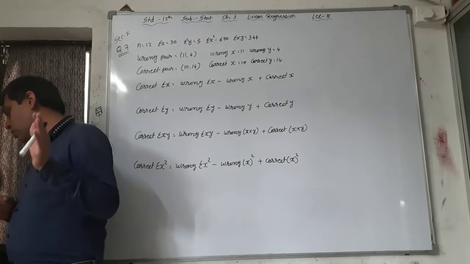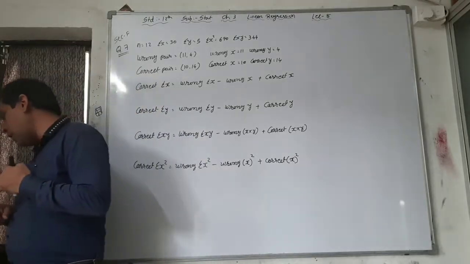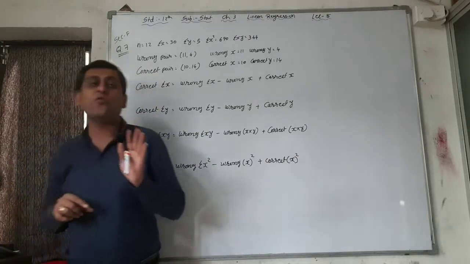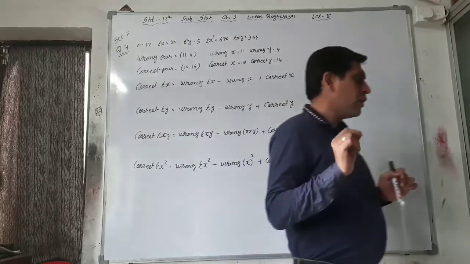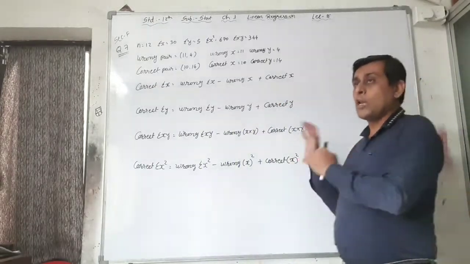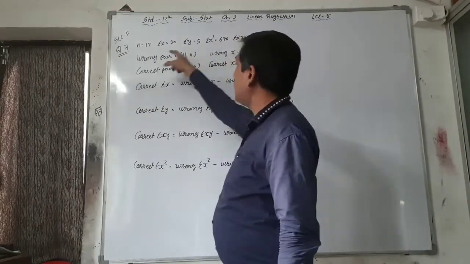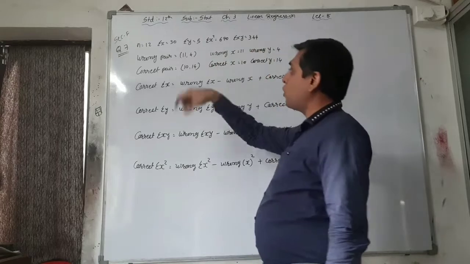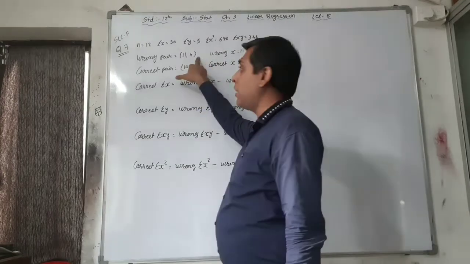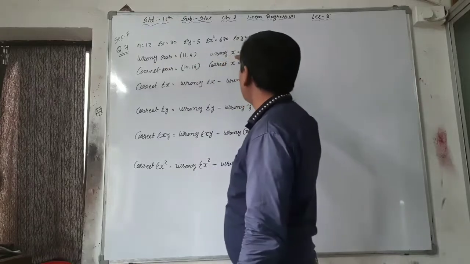Later on it was known that one pair 10 and 14 was wrongly taken as 11 and 4. See, here the question is that x and y's values were wrongly taken and the calculation was made, but all the information is wrong because the wrong pair was taken, and on the basis of this wrong pair these values are given.